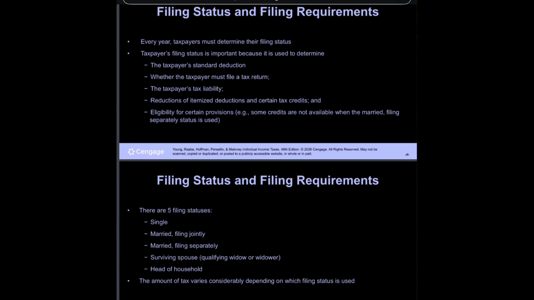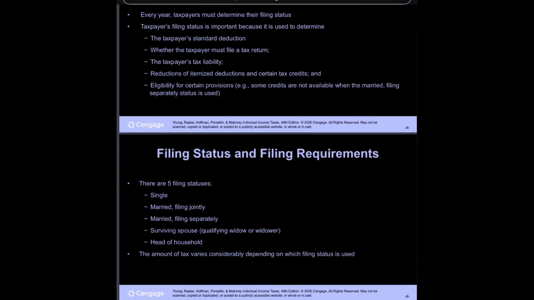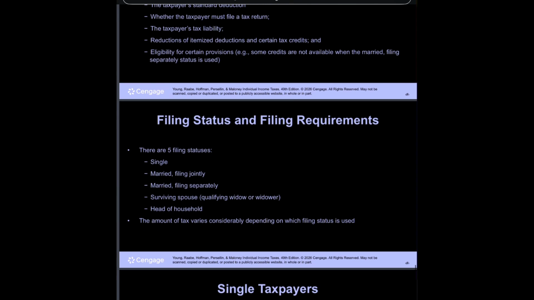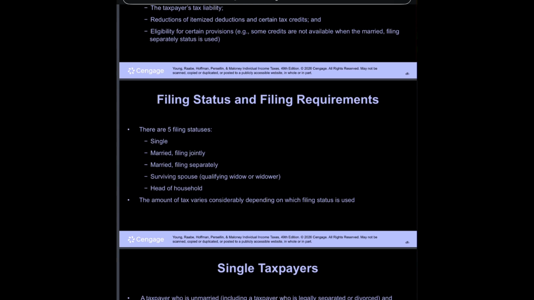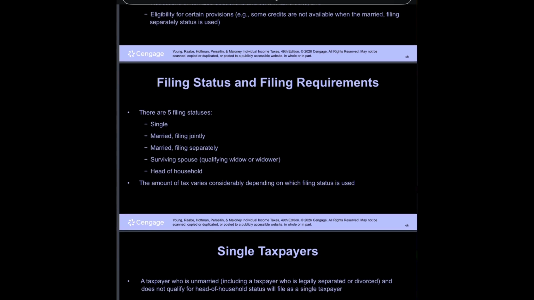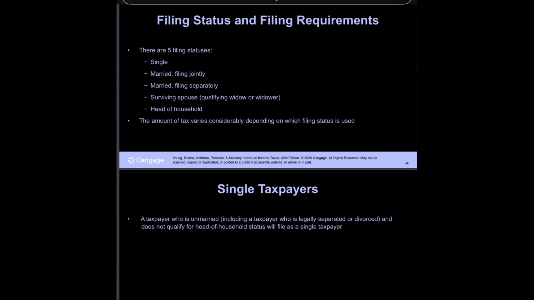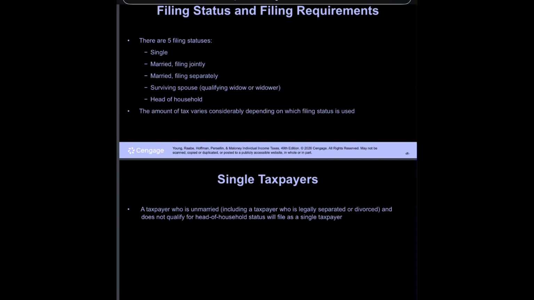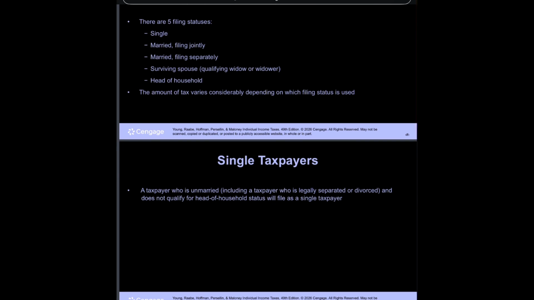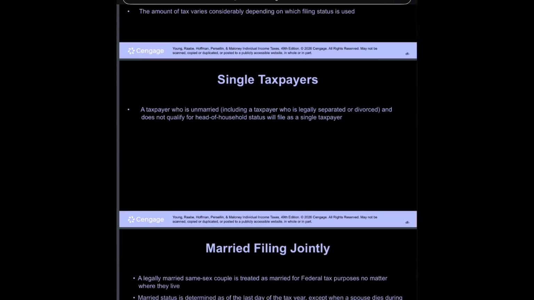There are 5 filing statuses: single, married filing jointly, married filing separately, surviving spouse (qualifying widow or widower), and head of household. The amount of tax varies considerably depending on which filing status is used. Single taxpayers. A taxpayer who is unmarried, including a taxpayer who is legally separated or divorced, and does not qualify for head of household status, will file as a single taxpayer.